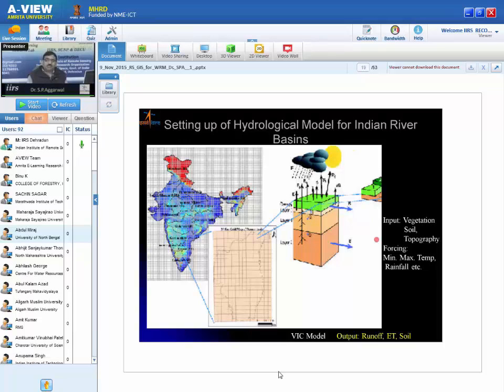What is important I want to highlight here is the input parameters we get from remote sensing. And the advantage of this model is that with remote sensing, every 15 days I can get LAI, every 15 days I can get NDVI. So the changes I get, and these changes I can incorporate. Other than remote sensing, there is no option for me to complete such a task for the entire country. So this is the advantage of remote sensing data.